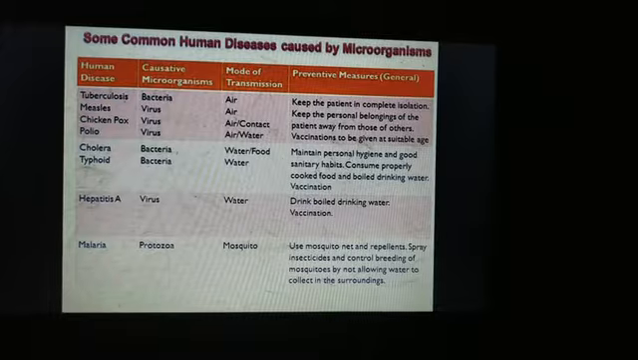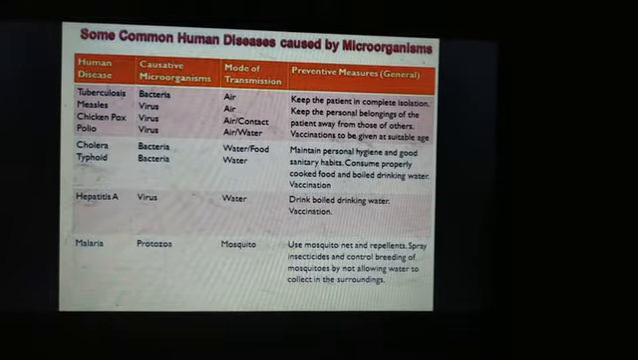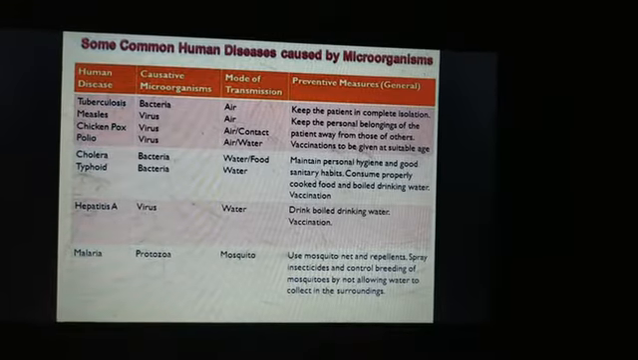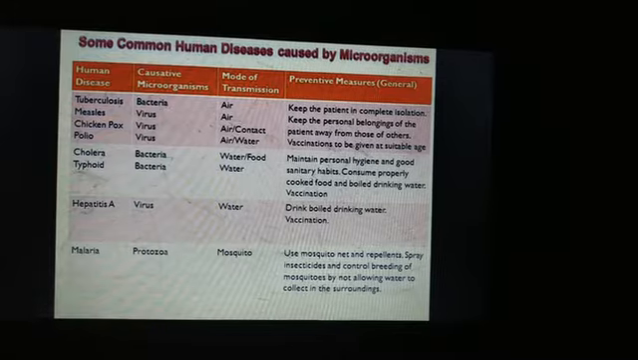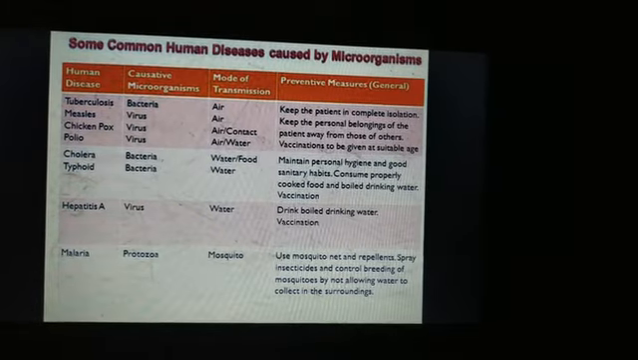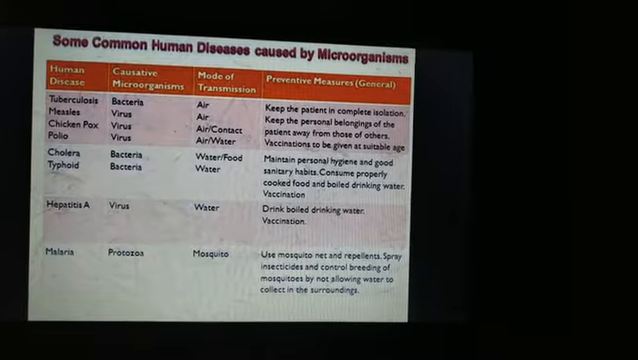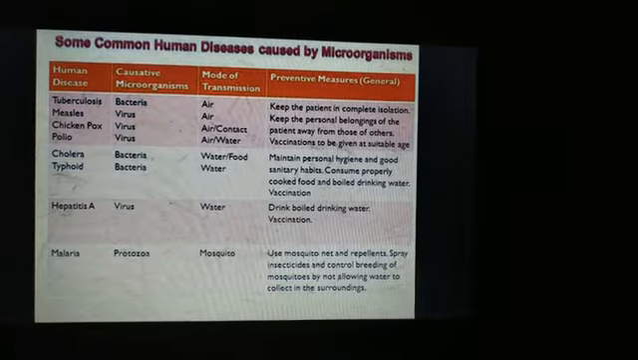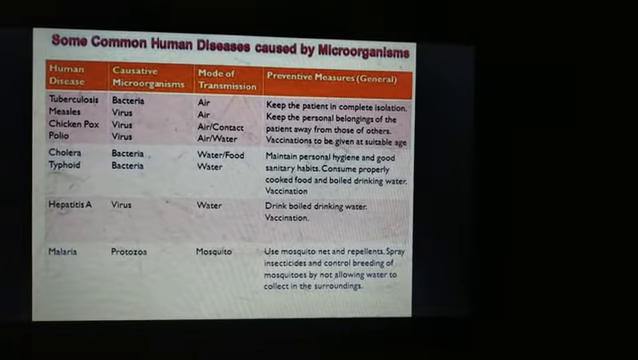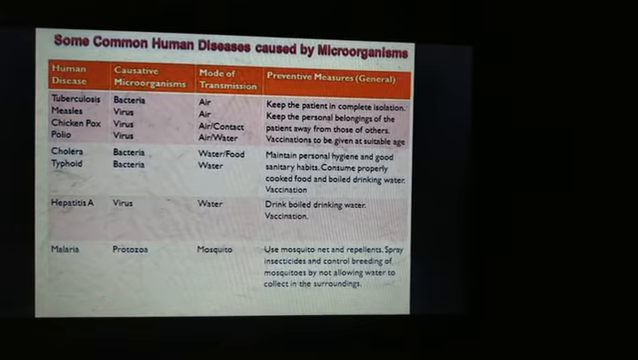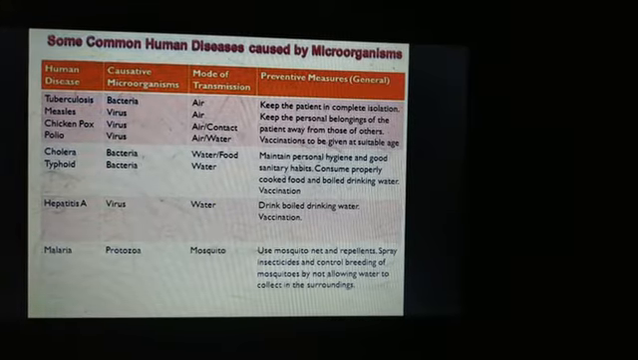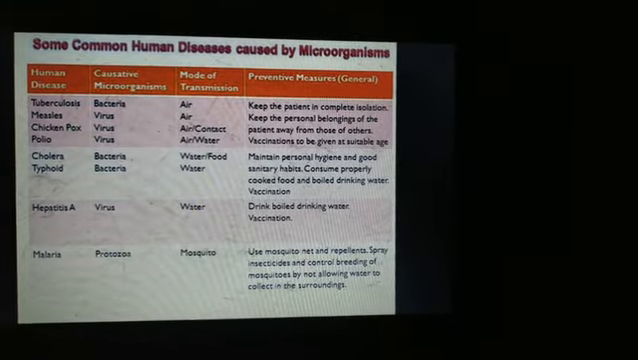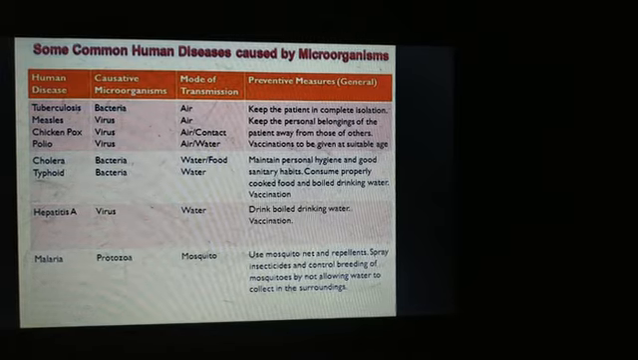Next is cholera. This is caused by a bacteria called Vibrio cholerae, and the mode of transmission is mainly through contaminated water and food. Same for typhoid. For typhoid, the bacteria is Salmonella typhi, and it also spreads through contaminated water. For cholera and typhoid, the preventive measures are maintaining personal hygiene and good sanitary habits, consuming properly cooked food, and boiled drinking water.